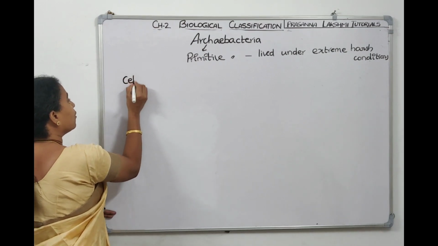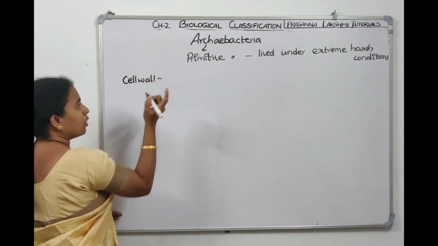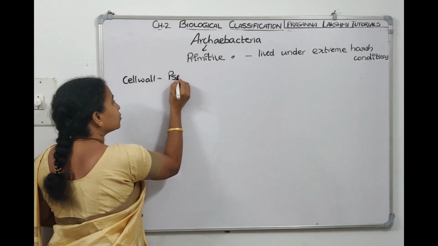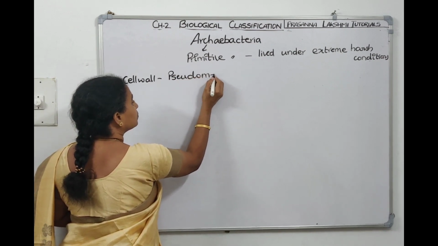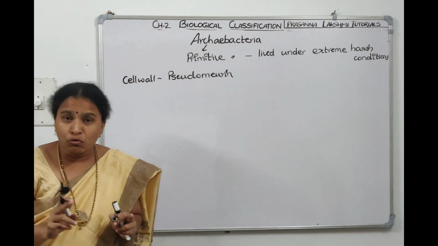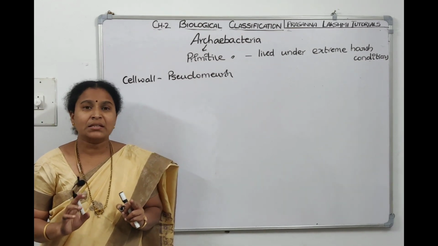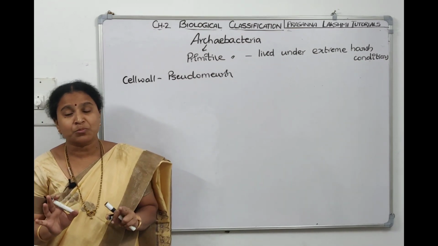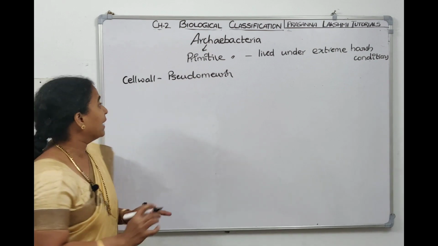The cell wall of Archaebacteria is not murein, it is called pseudomurein. Pseudomurein means it doesn't have NAG and NAM, which is murein. It has NAG and NAT.